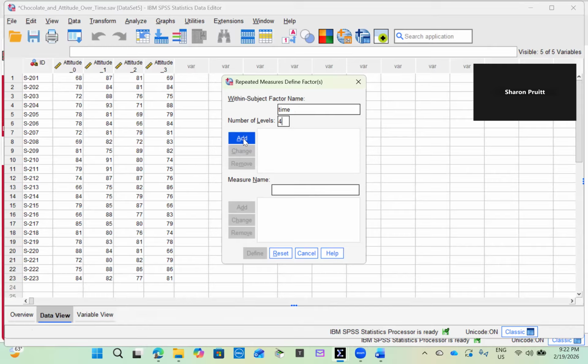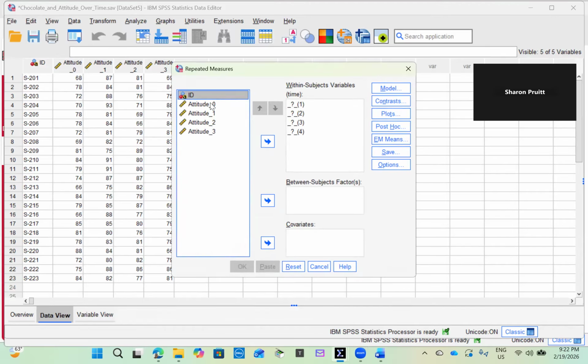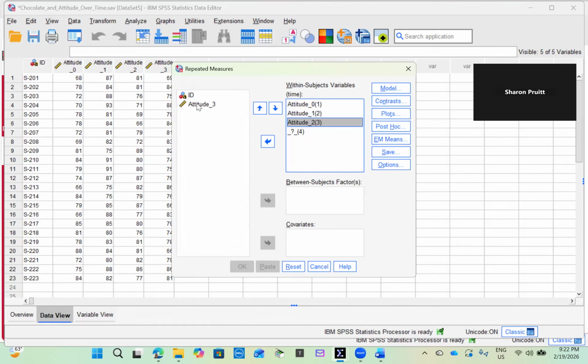Each participant has 4 scores. So I go to define and I move attitude_0 first, attitude_1, and continue to move the different attitude variables into their respective time slots.